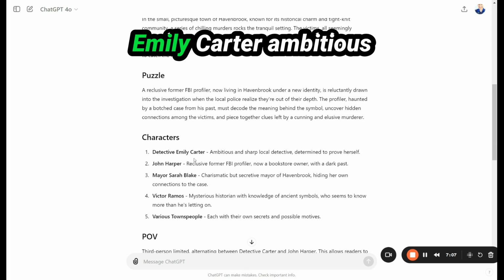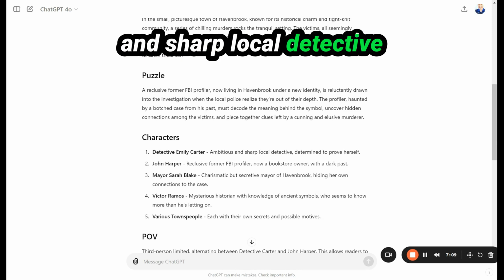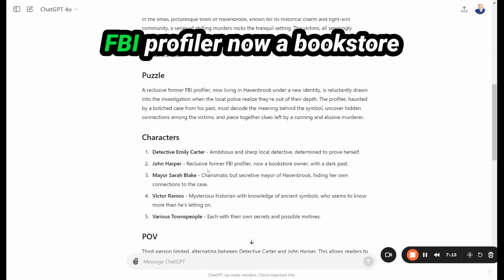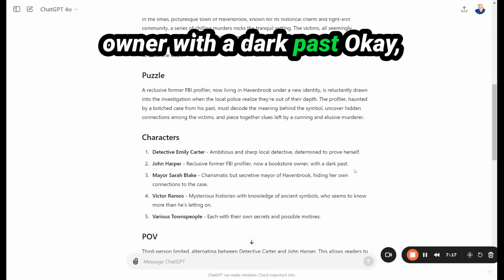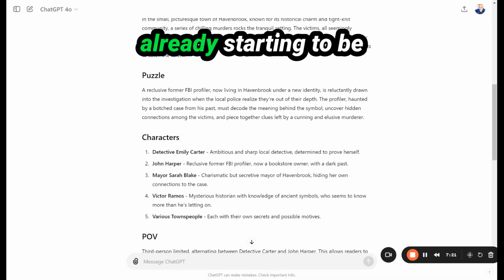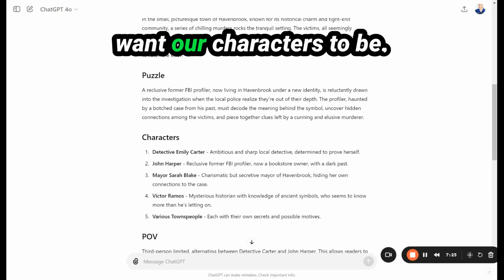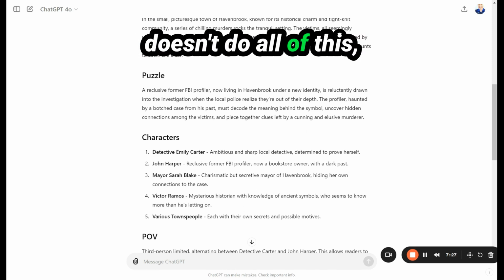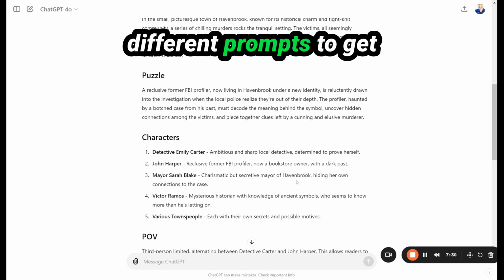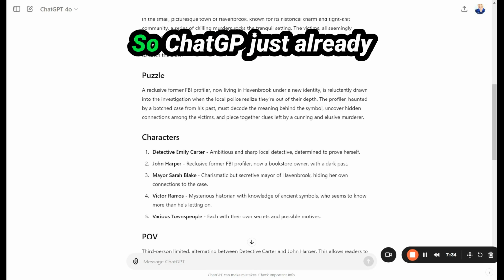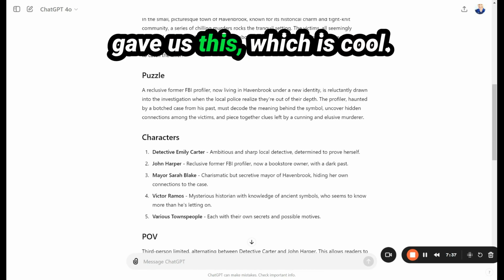Characters: Detective Emily Carter, ambitious and sharp local detective determined to prove herself. John Harper, reclusive, a former FBI profiler, now a bookstore owner with a dark past. Okay, so we got a bookstore owner. Even this character is already starting to be multidimensional, which we want our characters to be. By the way, even if ChatGPT doesn't do all of this, I'm going to give you different prompts to get the puzzle, the characters, the POV, all of that. So ChatGPT just already gave us this, which is cool.